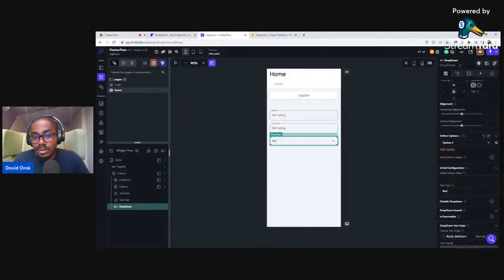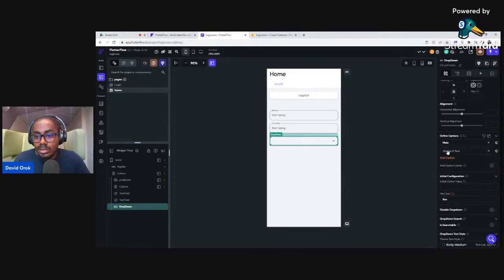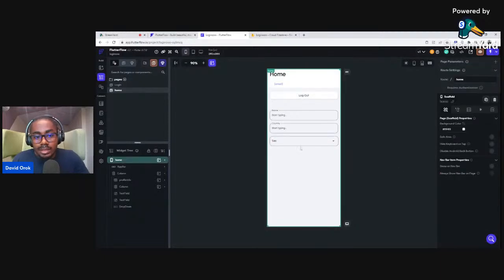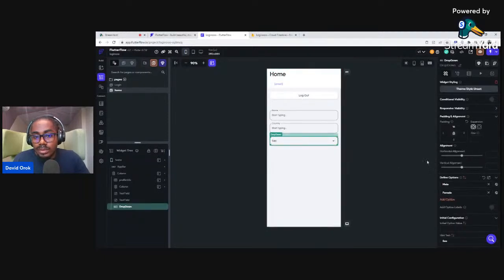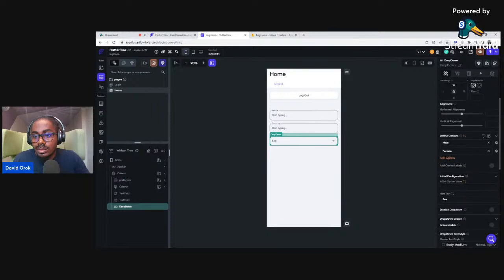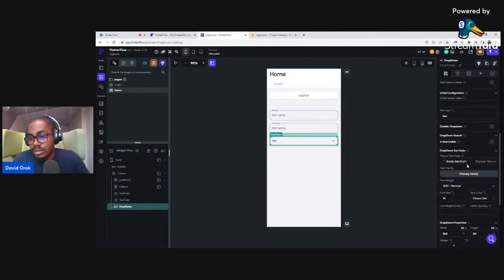So then we can come here to the option pad. This is a drop down, so it has several options, and so we will say male, and we will add another one and say female. Okay, and that's it. So male and female. That's for the drop down part.